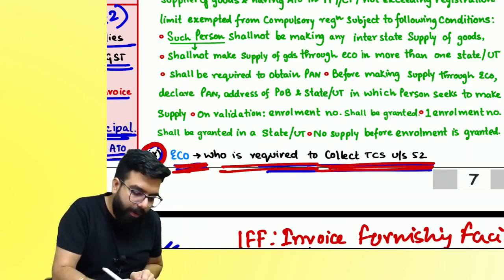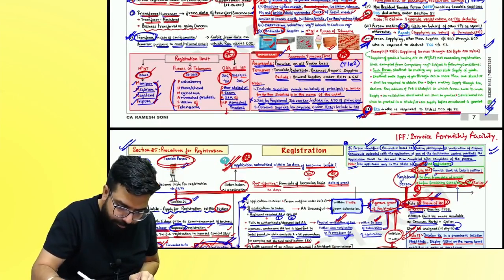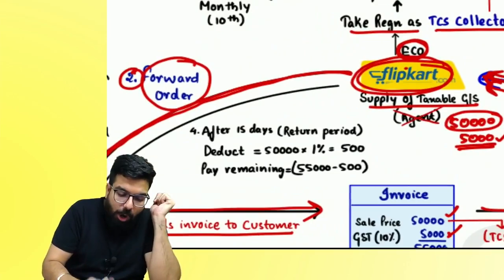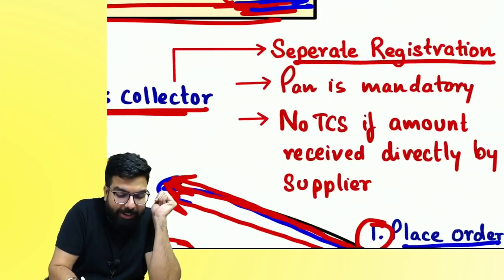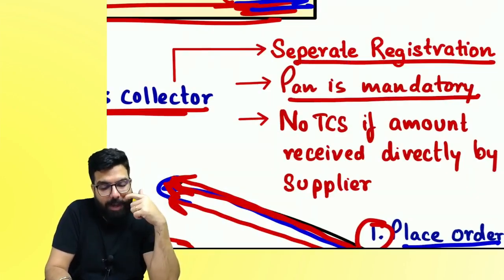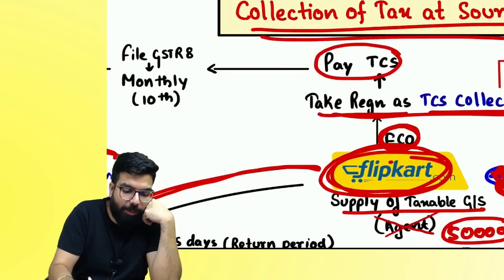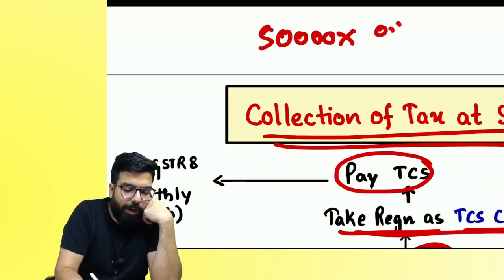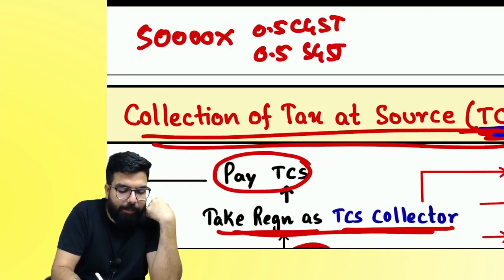Now, everyone, please come back. Listen. How much will Flipkart pay? Okay, Flipkart will have to take registration. It's a separate registration which has to be taken on the basis of your PAN. Now, Flipkart will collect TCS and pay it to the government. How much TCS? On 50,000, how much? 0.5% CGST, 0.5% SGST. How much is the amount?